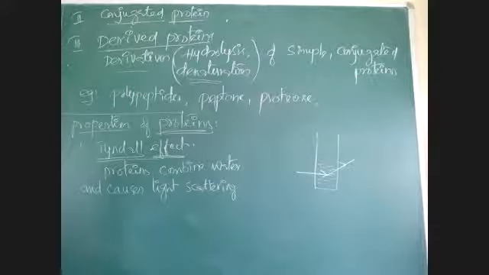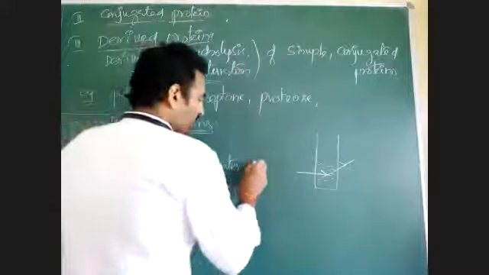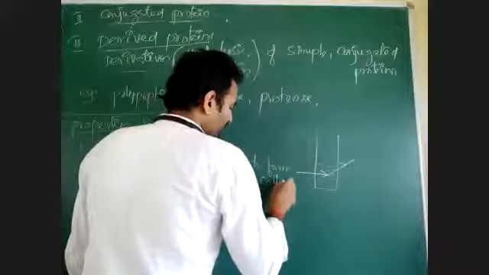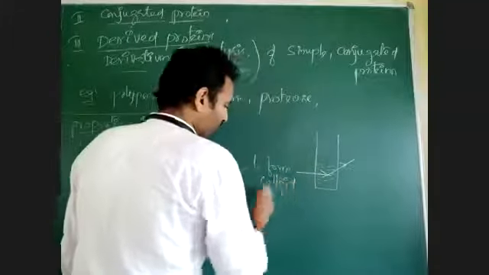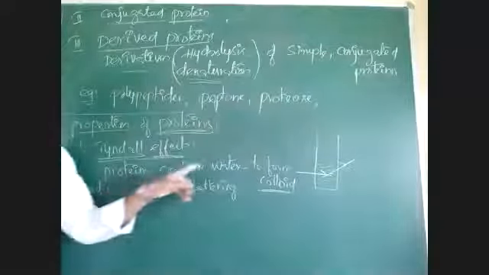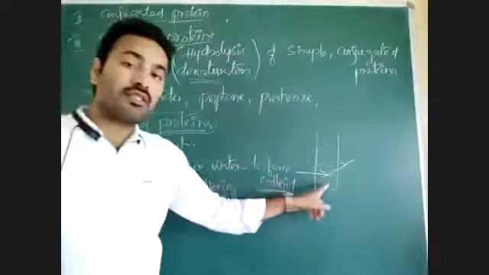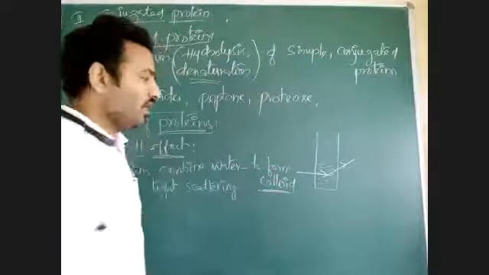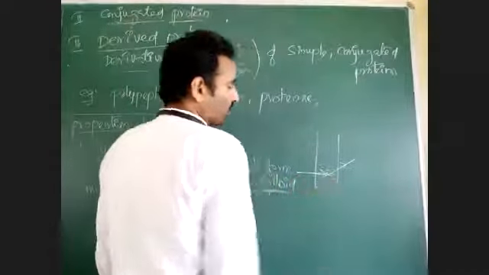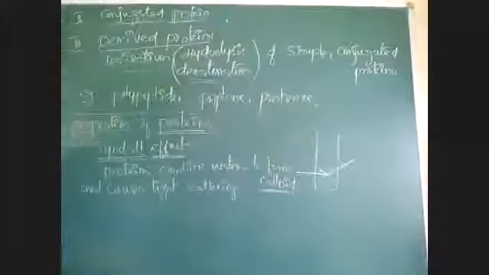Yeah, colloids. Water to form colloid. When proteins are combined with water, there is formation of a solution called a colloidal solution. In that colloidal solution, when light is passed through the colloid, the angle of the light path is altered or changed.